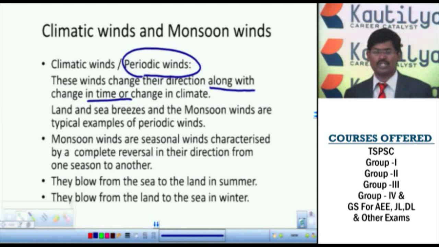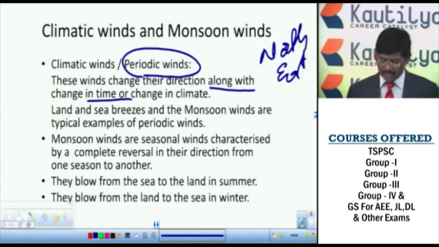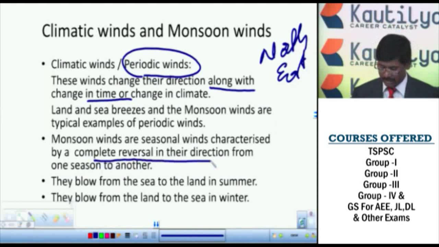Suppose in the Indian monsoon, if you observe, there are two types of monsoons. We have the northeast monsoon season, and the southwest monsoon season, from mid-June to mid-September. This is mainly the periodic nature, where the change is based on the climate. Monsoon winds are also seasonal winds, characterized by a complete reversal in their direction from one season to another season.